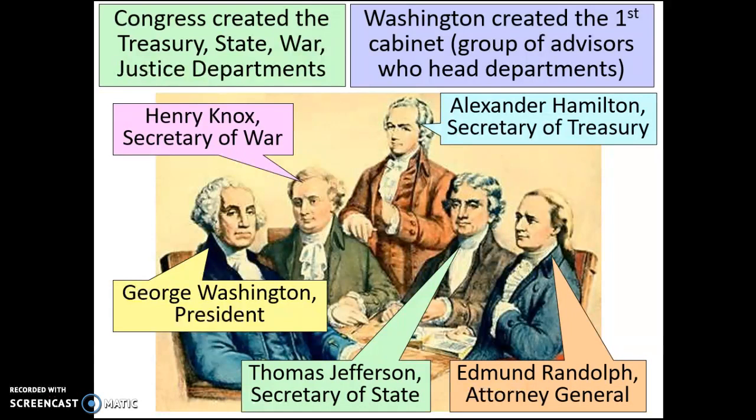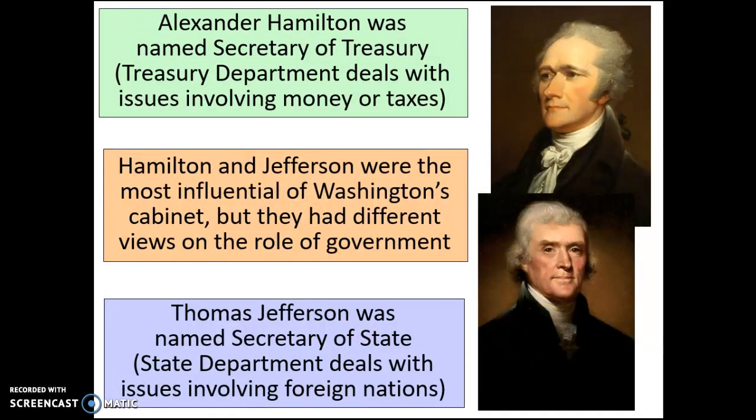And then you have these other two, which are significantly more important because of the conflict that happens between these two individuals. So these two guys are Alexander Hamilton, who is the Secretary of Treasury. His job is to deal essentially with the nation's money. He is going to be the one that passes or pushes for any sort of tax-based legislation. He's going to essentially hold the pocketbook of the entire United States. He deals with the money.